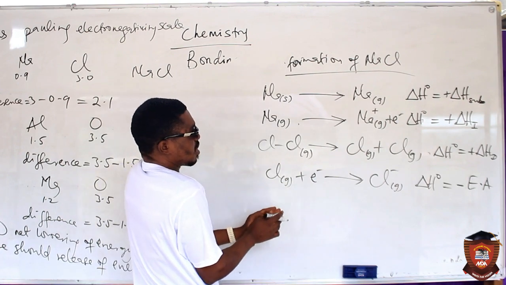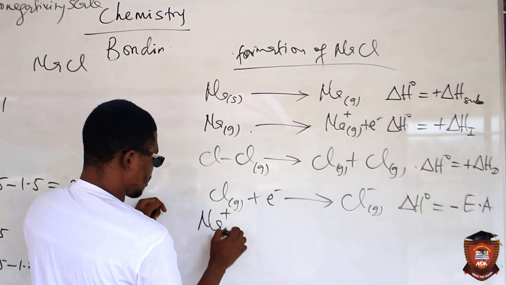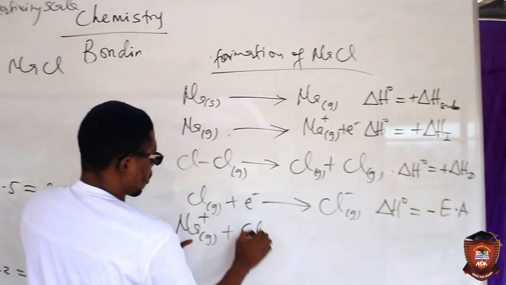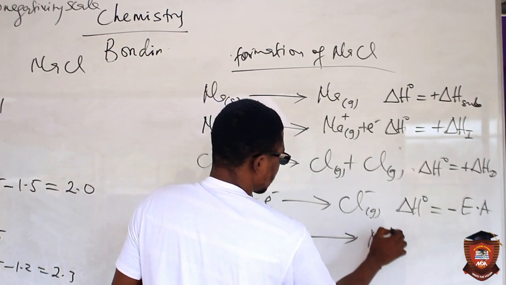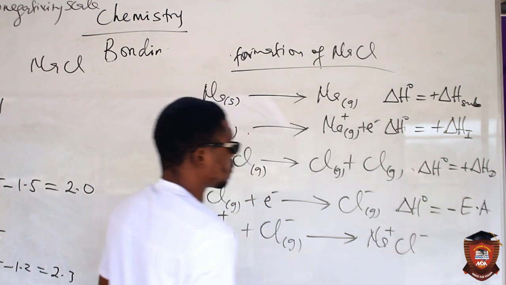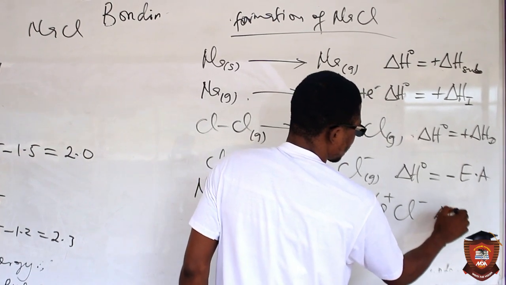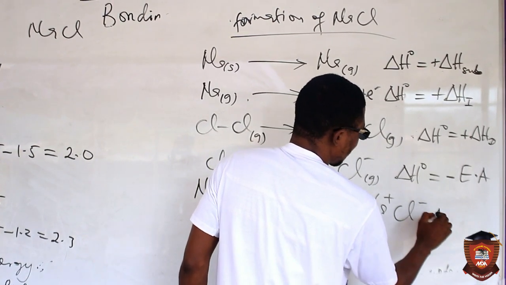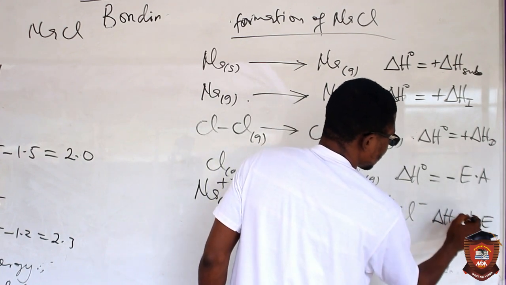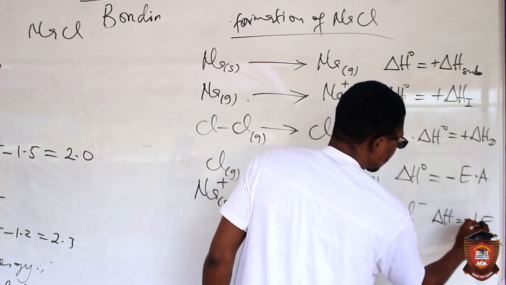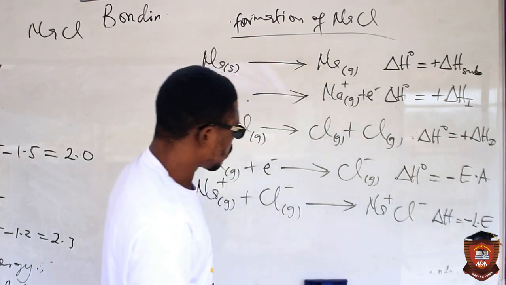The next stage is the interaction, the attraction between the sodium ion and chloride ion, which will give us the sodium chloride molecule. Energy is also given out here. The energy given out here is called lattice energy. That is the enthalpy of this process. Lattice energy, LE, is negative, because the energy is given out.